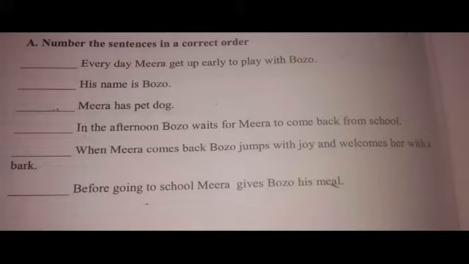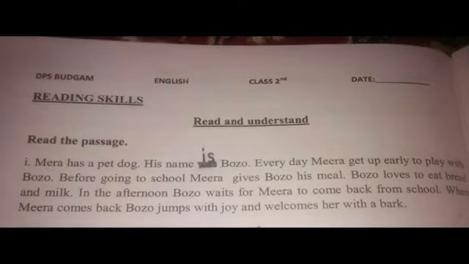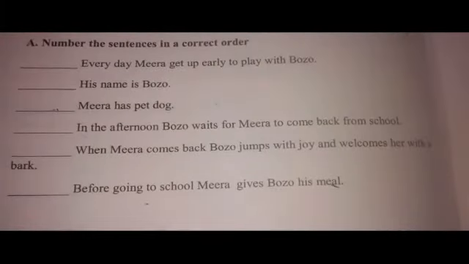Let us look for another sentence. In the afternoon, Bozo waits for Mira to come back from school. Is this sentence given below? Yes, it is given. It is given in the fourth line. So this should be the sentence number 5.